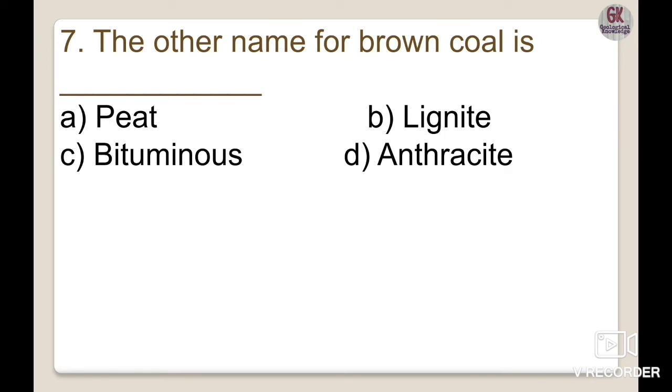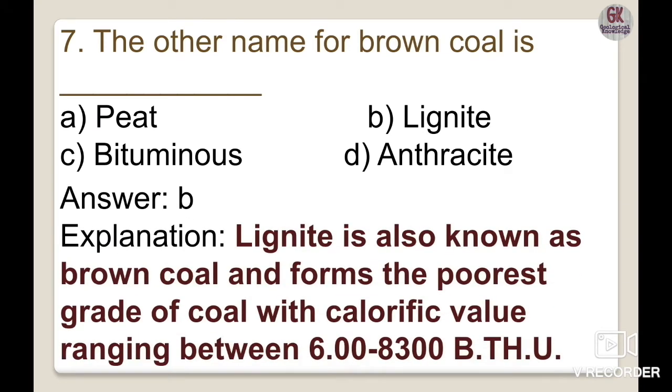The seventh question is dealing with the other name of brown coal: peat, lignite, bituminous or anthracite coal. So we all know that lignite is also called brown coal. And why do we call it brown coal? Because its color is often dark brown, and it represents the second stage in the formation of coal.